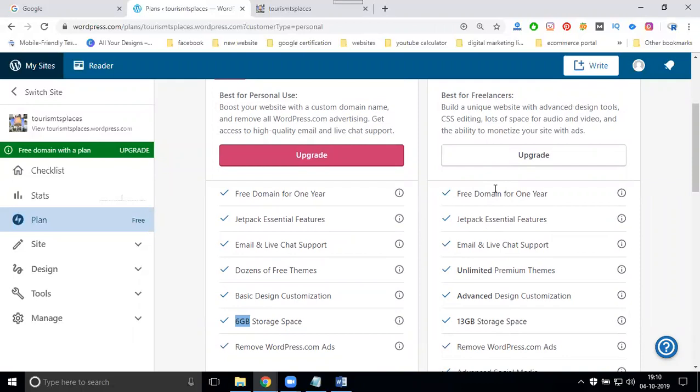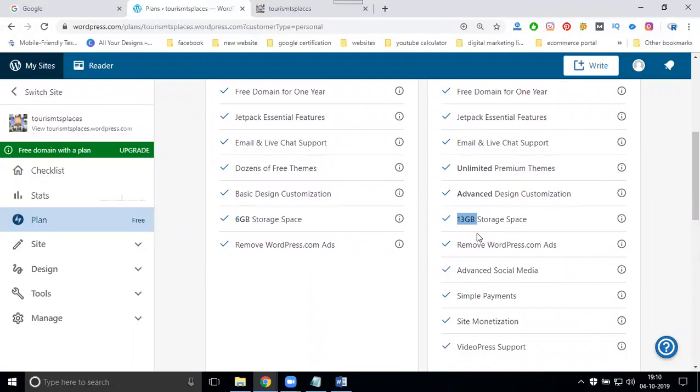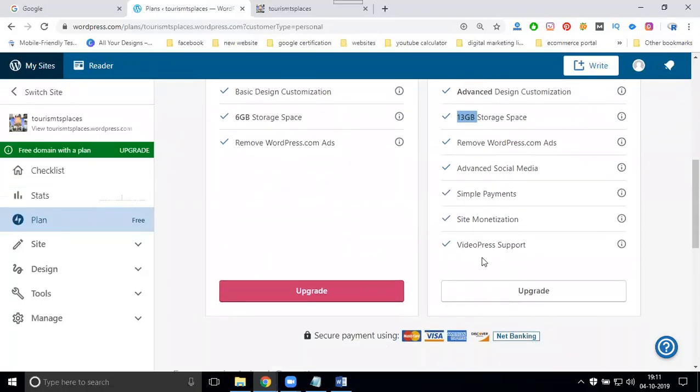Domain for free. On day one we discussed that any kind of WordPress purchased as premium gets the domain free. So this one has a free domain, Jetpack Essential, email and live chat, unlimited premium themes, advanced design customization. How much space will be free? 13 GB. Remove WordPress.com ads, advanced SEO, simple payments and site monetization, VideoPress.